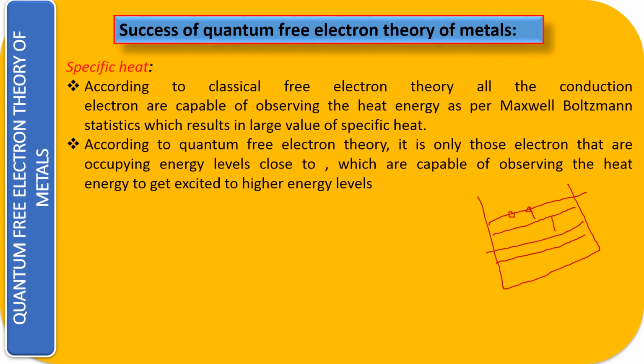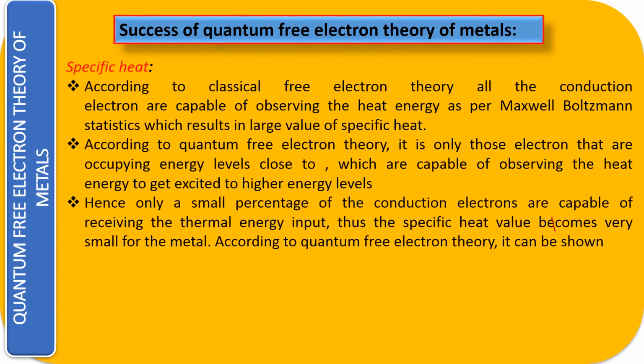So all the electrons will not suddenly participate in the conduction. It depends on how much energy you are going to give. So the energy that we have given is not applicable for all those electrons. This is point number 2 that I have written over there. All right. Hence only a small percent of the conduction electrons are capable of receiving the thermal energy input.